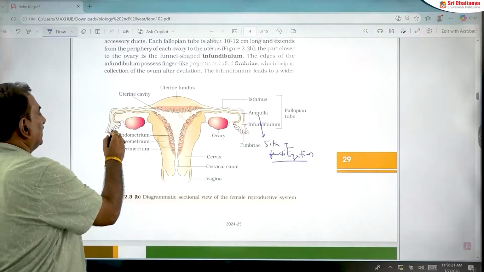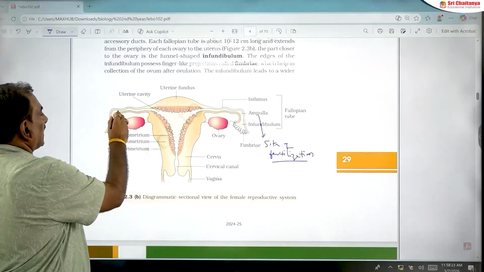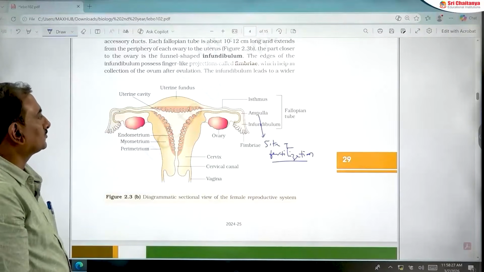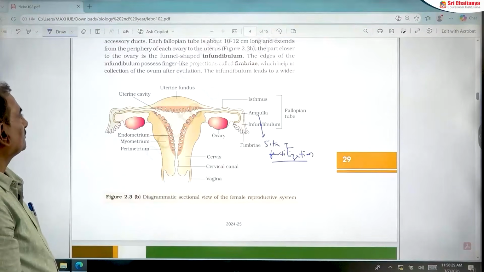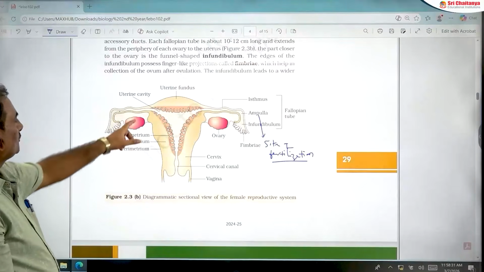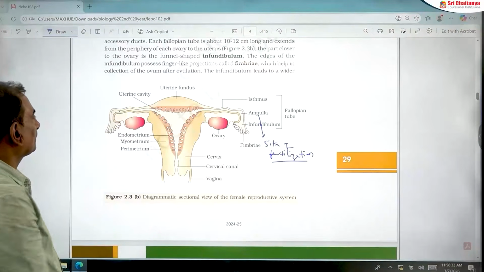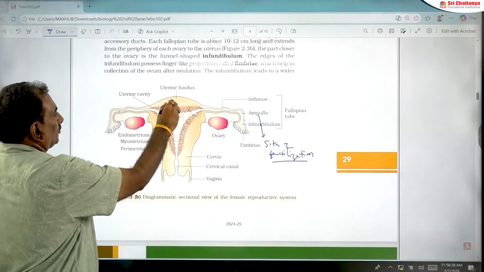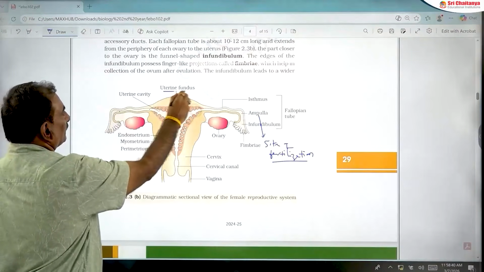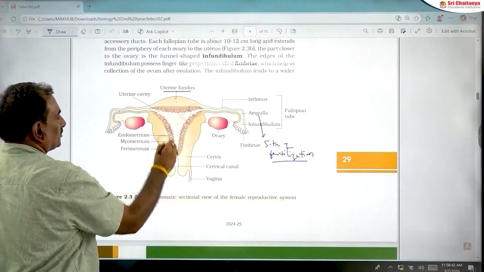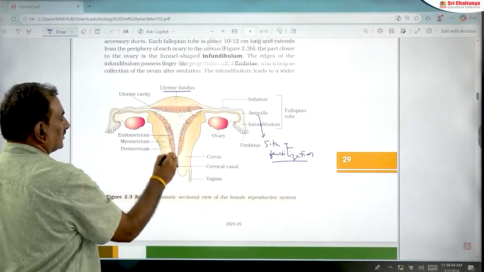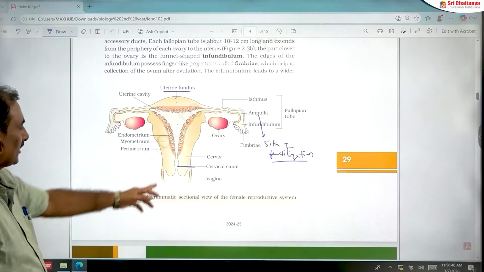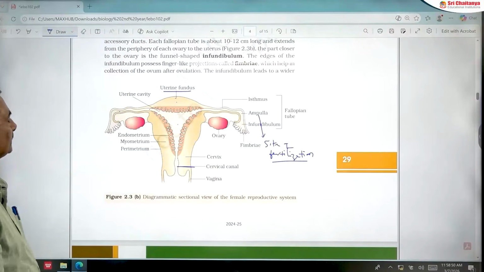So the infundibulum opens into the wider ampulla, and the ampulla opens into the isthmus. These are the three important parts present in the fallopian tube. Fallopian tubes open into the uterus. The isthmus opens into the first part of the uterus, called the uterine fundus. This is the body of the uterus. This is called the cervix. The cervix contains a canal known as the cervical canal, which opens to the outside through the vagina.